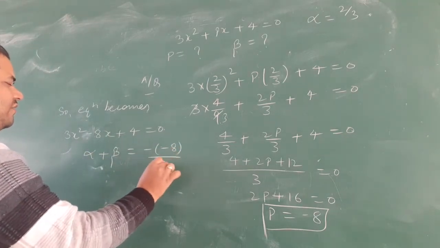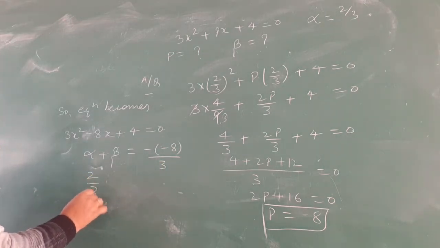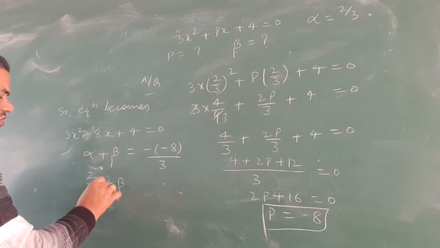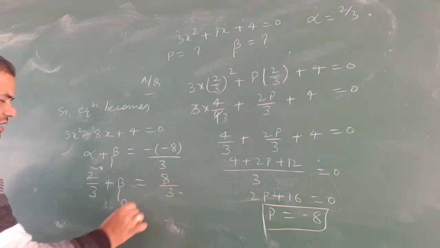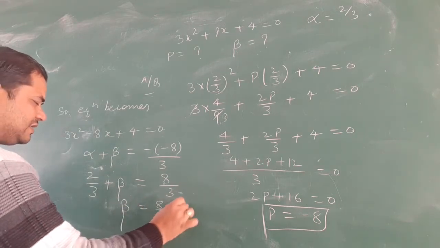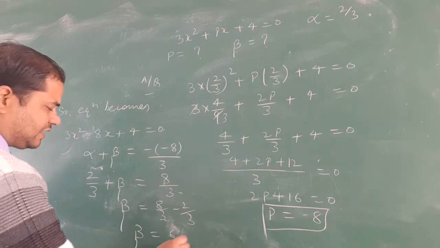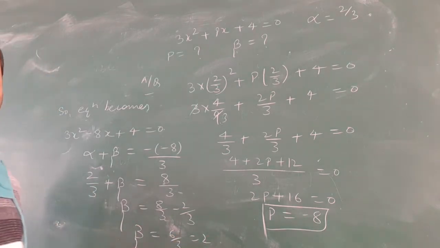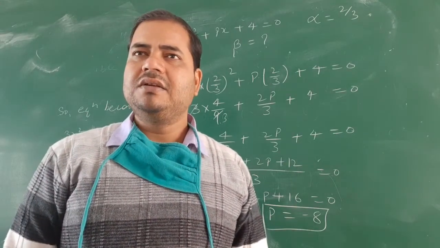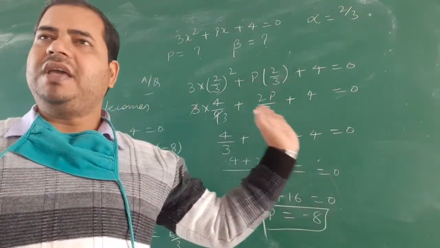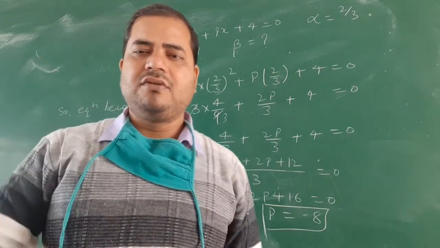So alpha plus beta is minus of minus 8 by 3. Alpha is given 2 by 3, plus beta we need to find. So this is 8 by 3. So beta is nothing but 8 by 3 minus 2 by 3. So beta will be 6 by 3 and this will be 2. So what is the value of beta? 2. Clear? You have to find the value of p as well as the other root. Okay? So note it down.